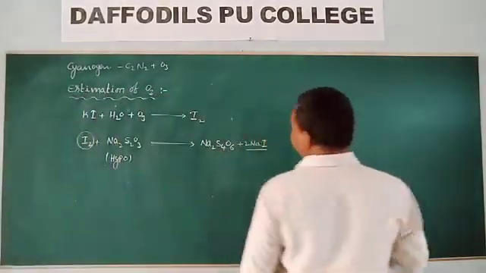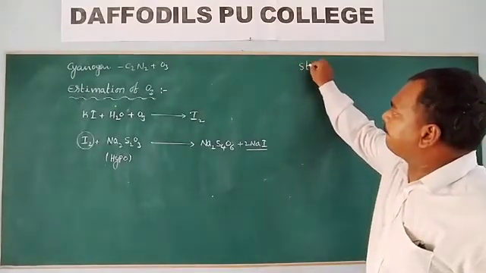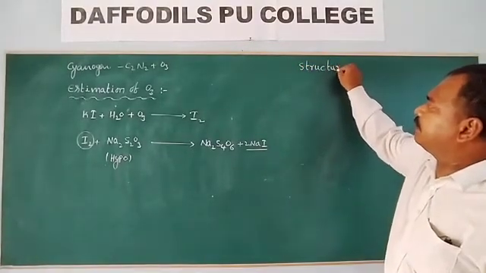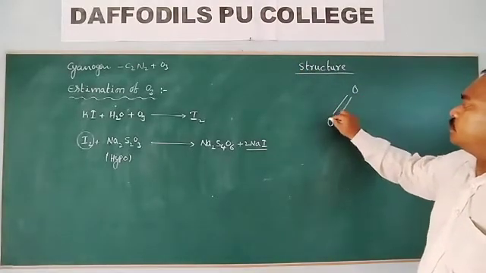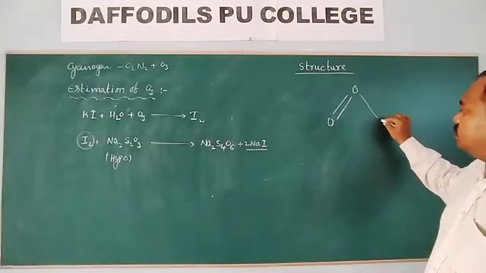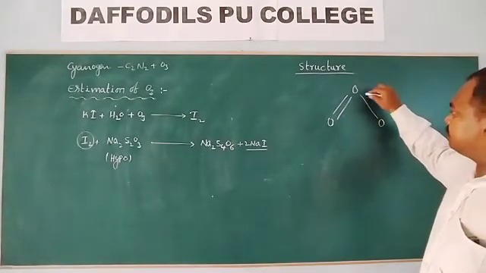Another thing is the structure of ozone. Ozone has a bent structure. Ozone has an angular structure.